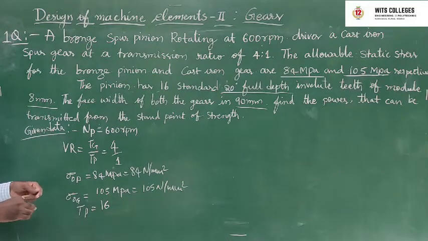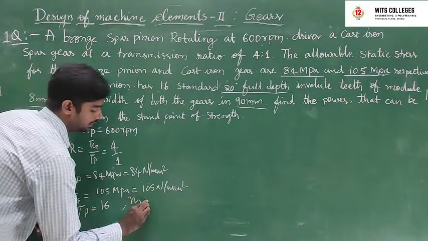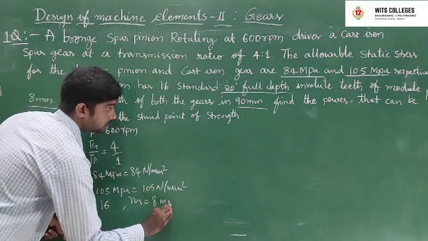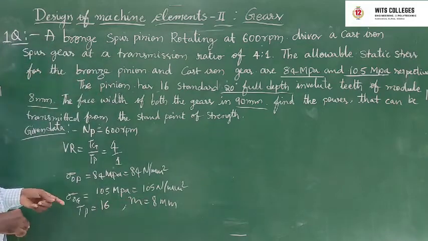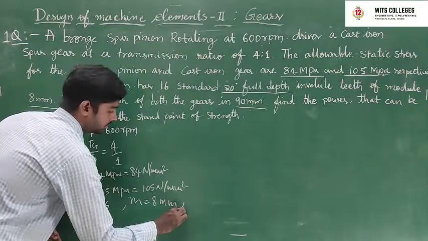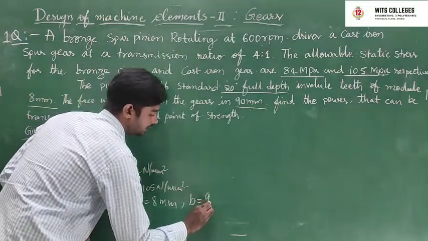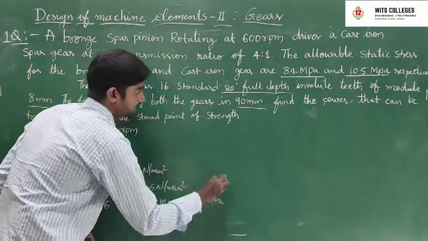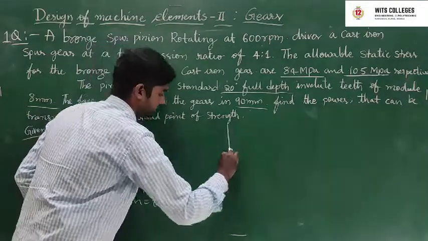Next, module M is 8 mm. Next, B, the width of the teeth, is 90 mm. This is the given data in our question.